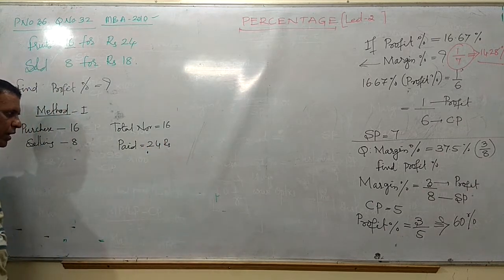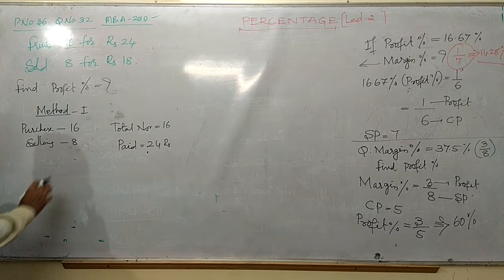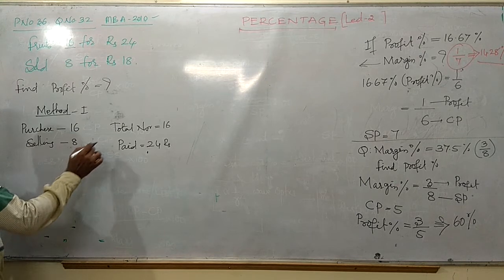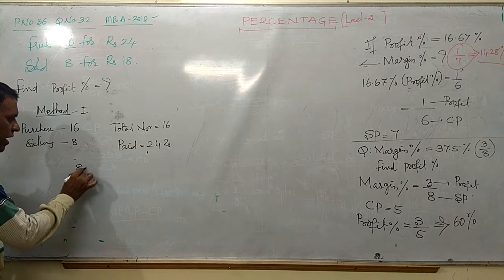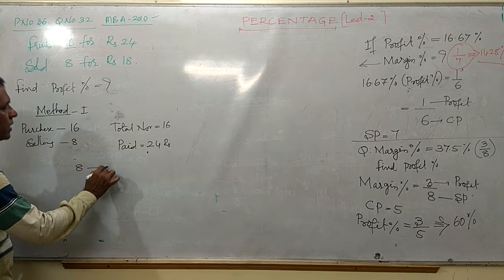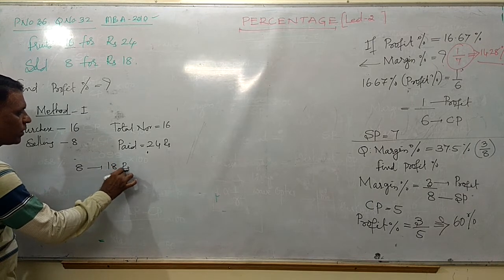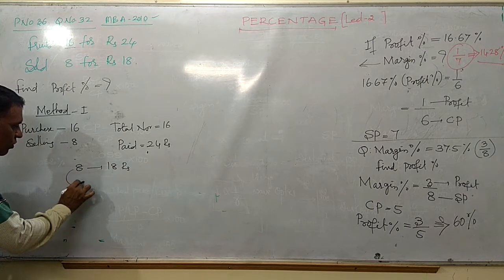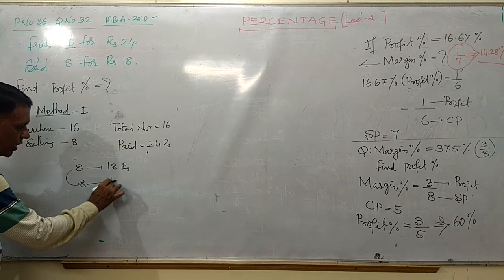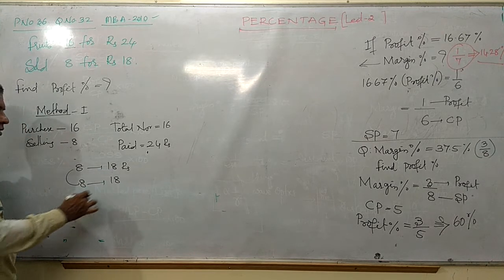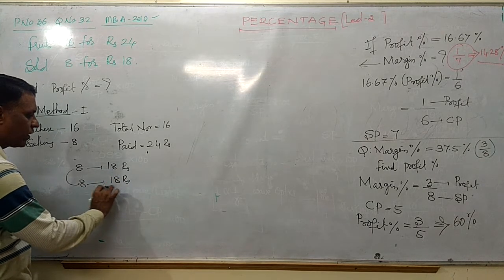And you have sold all 16 fruits. 8 fruits for 18 rupees, and another 8 fruits for another 18 rupees, friends.